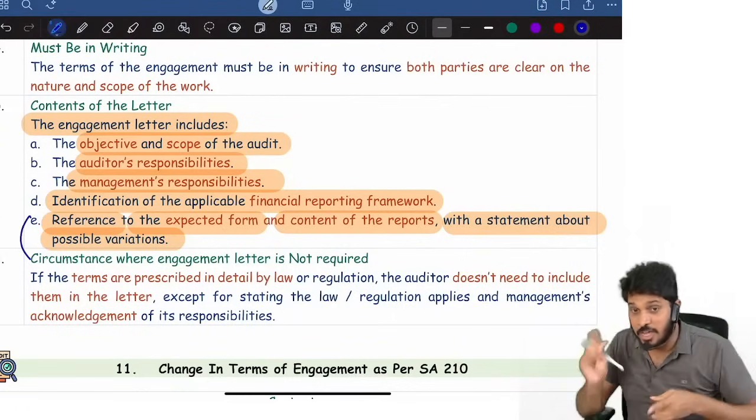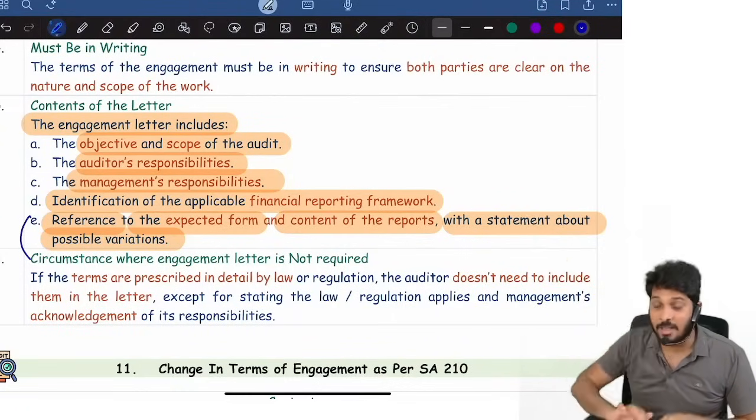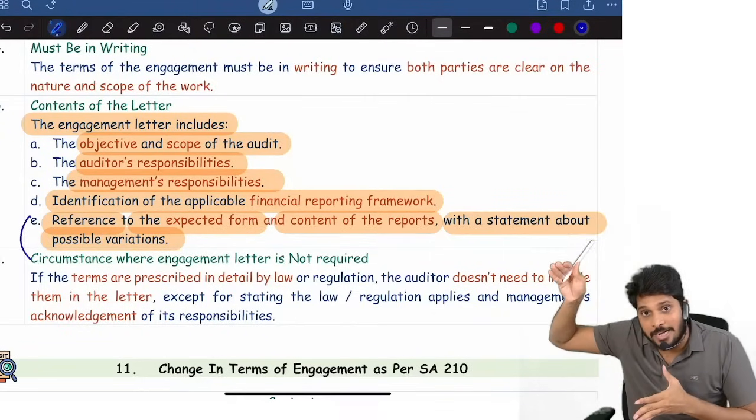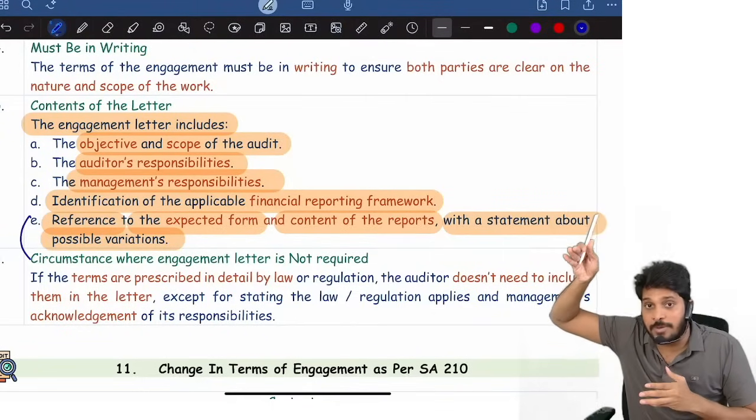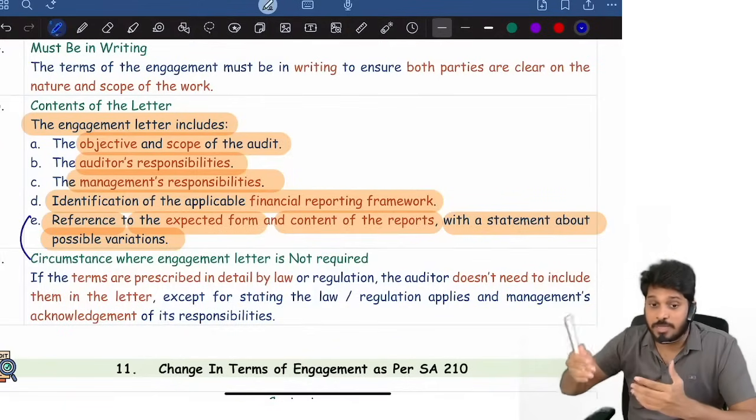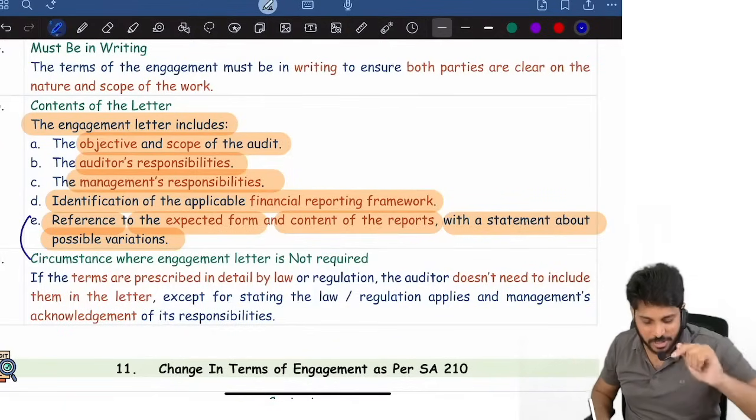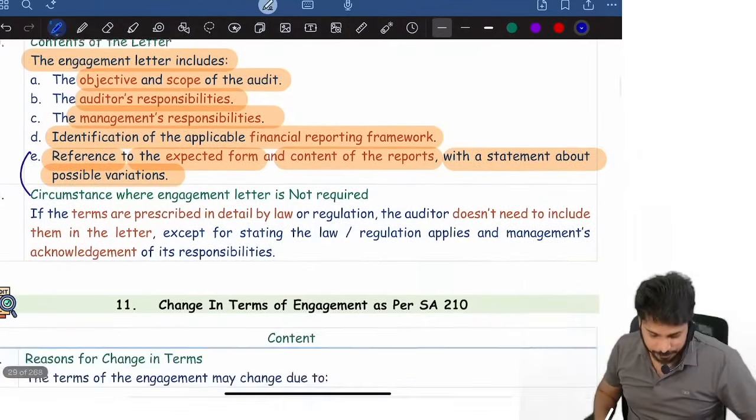See, in engagement letter, we are not saying we will give so and so opinion. We are not saying that. We will give opinion as per so and so standard. As per that standard, so and so format is applicable. If at all any circumstances were there, we might change this format. Like that, we will mention. So, contents of engagement letter.